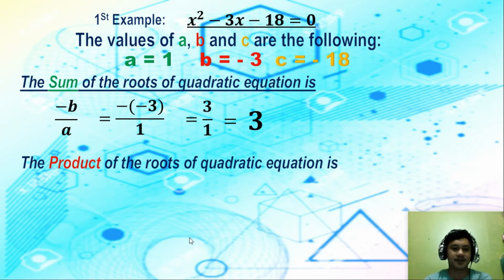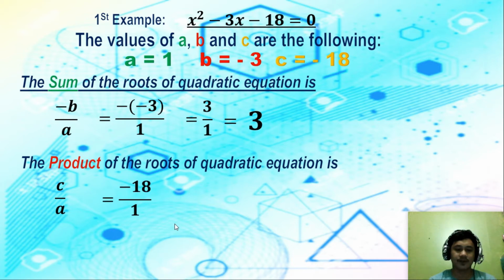So, you are going to use the formula, which is c over a. Substituting the value of c, which is negative 18 and a is 1. So negative 18 over 1. Simplify, that is negative 18. So the product of the roots of that equation is negative 18.